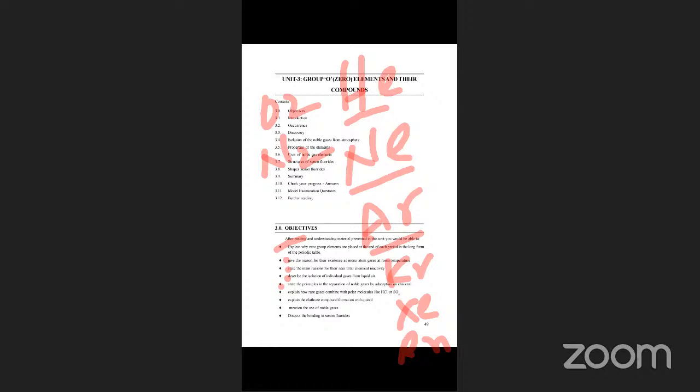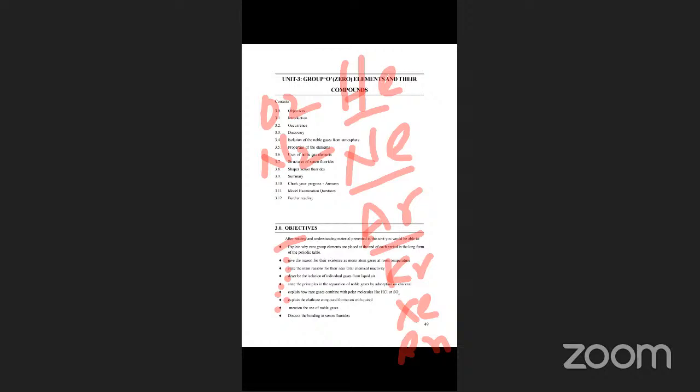Okay. Then another objective is, explain how the rare gases combine with polar molecules like HCl and SO2. So these gases combine with HCl and SO2. How? We will know in this lesson. Then explain the clathrate compounds formation with quinol, and mention the uses of noble gases.